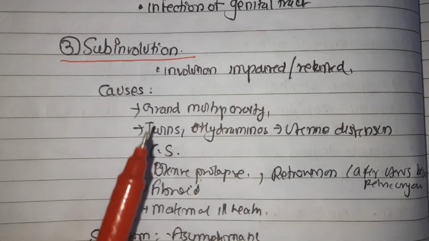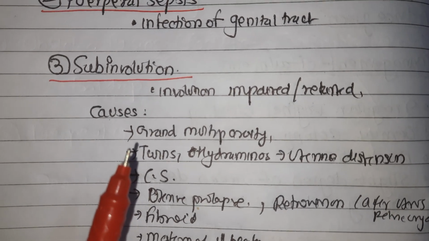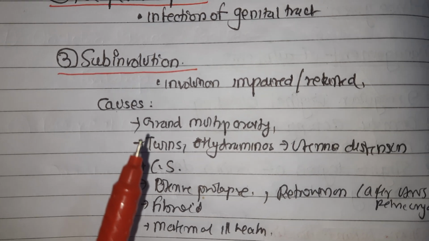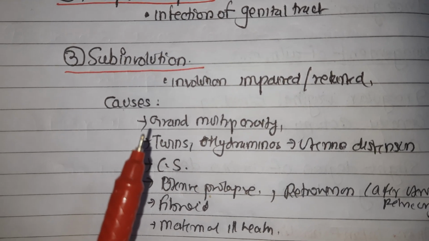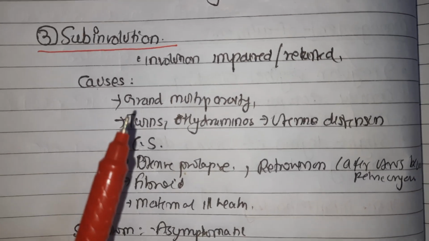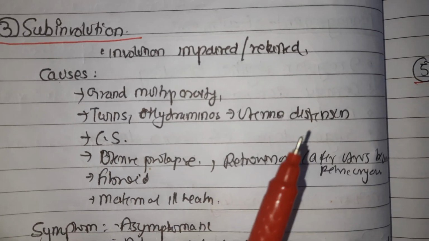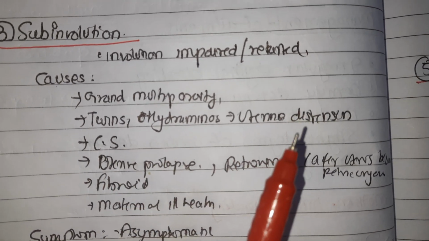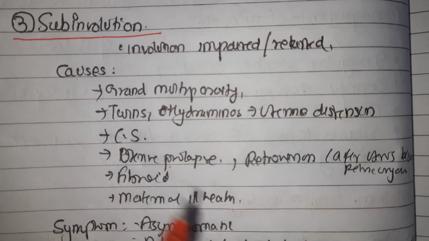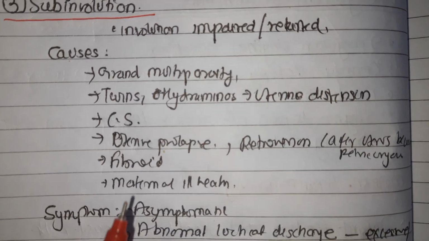The uterus is the organ most commonly affected in subinvolution, and it is the most accessible organ to be measured per abdomen. So uterine involution is considered clinically as the index to assess subinvolution. The causes of subinvolution are grand multiparity, twins, oligohydramnios where there is uterine overdistension, cesarean section, uterine prolapse, retroversion, after the uterus becomes a pelvic organ, uterine fibroid, and maternal ill health.